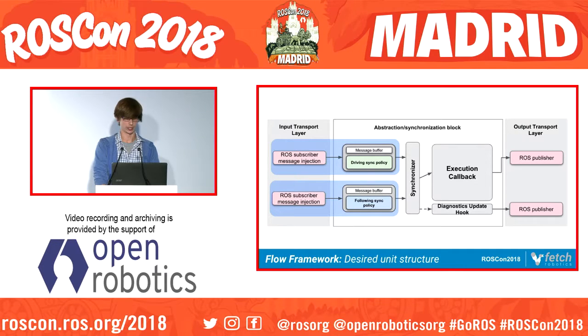In the diagram here, we have our ROS transport layers on the end, and on the inside we have these things we call input channels, which are essentially a buffer that the messages get pumped into, and they serve two purposes, one of which is to buffer the messages and reorder them in time. They also come along with a synchronization policy, which defines the synchronization behavior that happens before we execute our event callback.